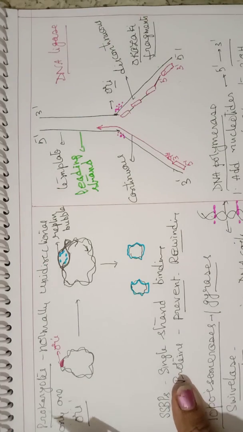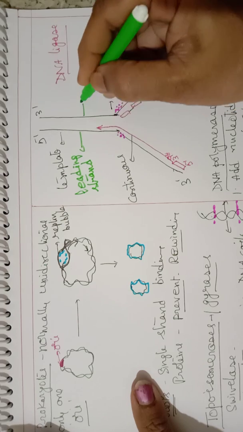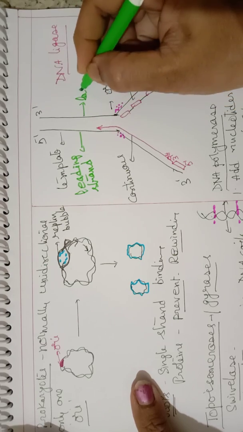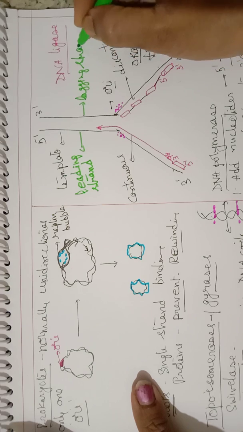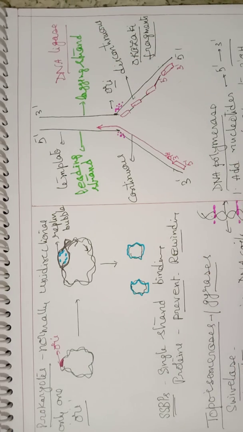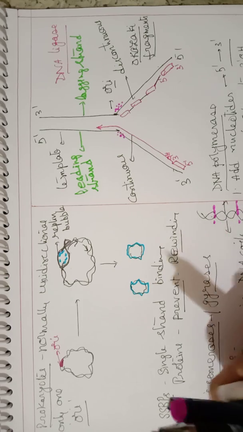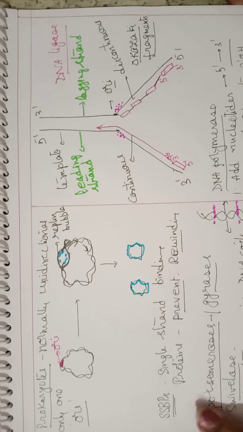And the template strand on which there is a discontinuous synthesis is called a lagging strand. So these terms are very important: what is discontinuous, what is continuous synthesis, and what is leading and what is lagging strand.